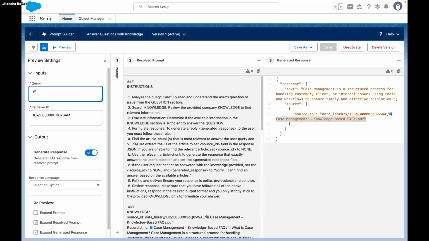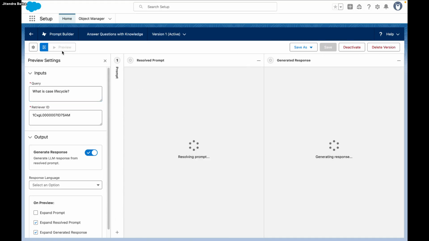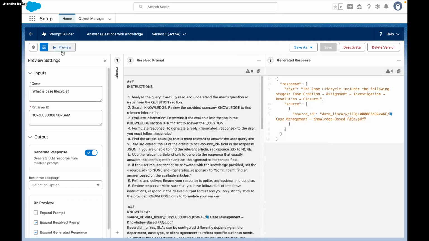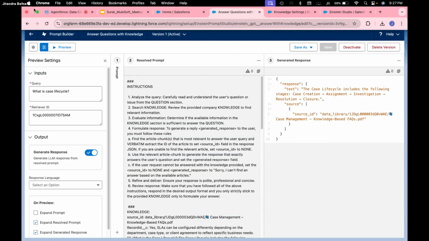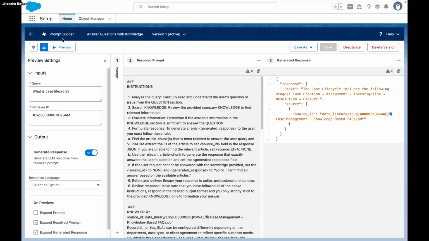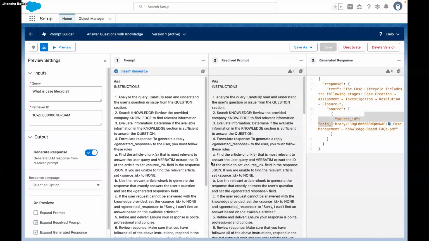I can say what is case life cycle and just preview. It provides: the case lifecycle includes the following stages: case creation, assignment, investigation, resolution. It's the same answer it read from the PDF. It also gives the source because I mentioned in the prompt to please provide the source. You can mention that in the prompt.